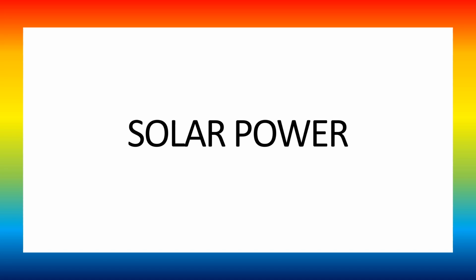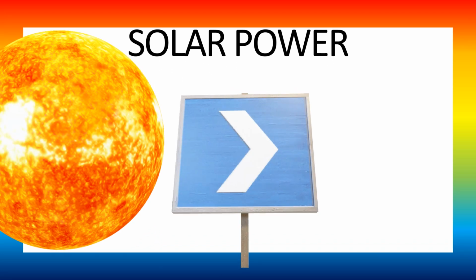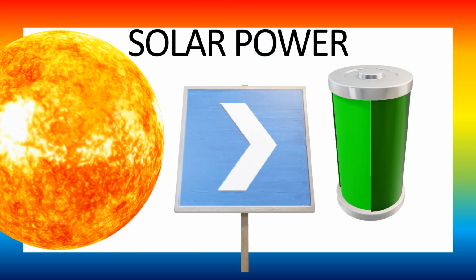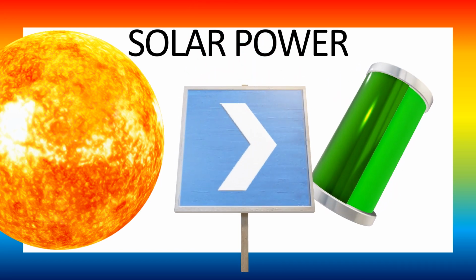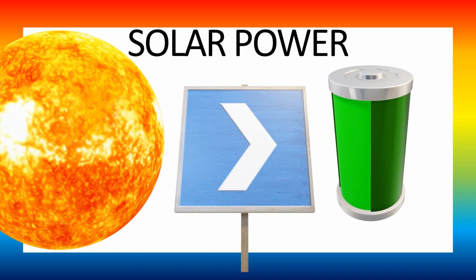So let's see what solar power is. The electricity which is directly converted from the solar energy is called solar power. It would be very wasteful to not convert the main source of energy into electricity, rather than converting its derivatives into electricity, because electricity is one of the main resources which we require in our daily life.